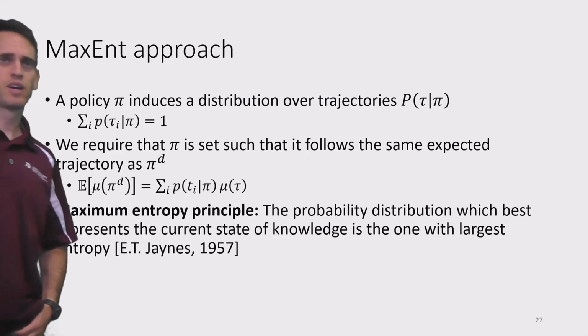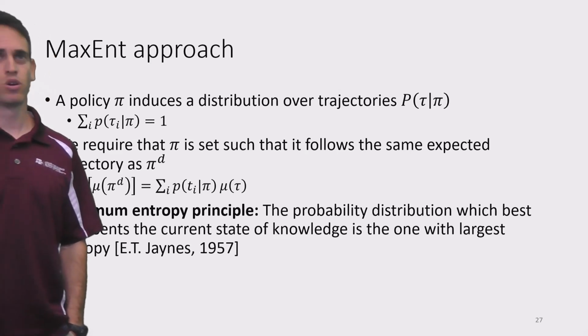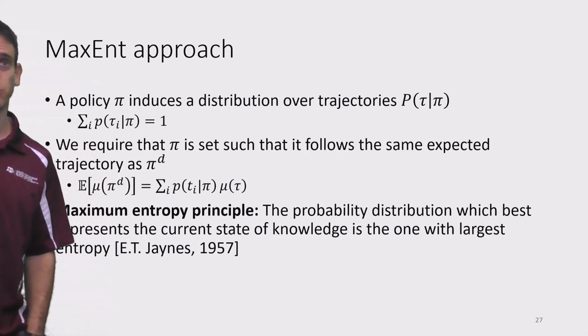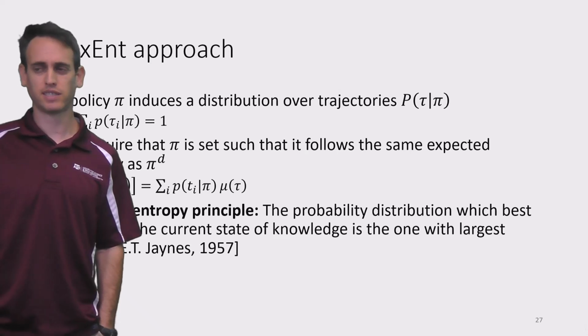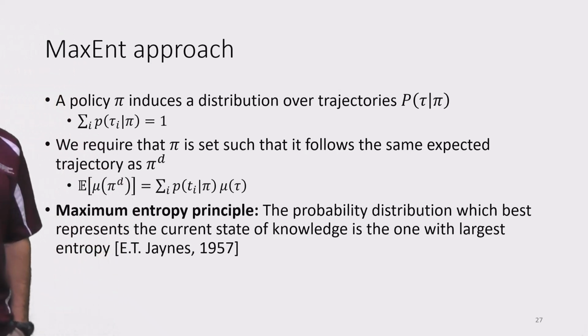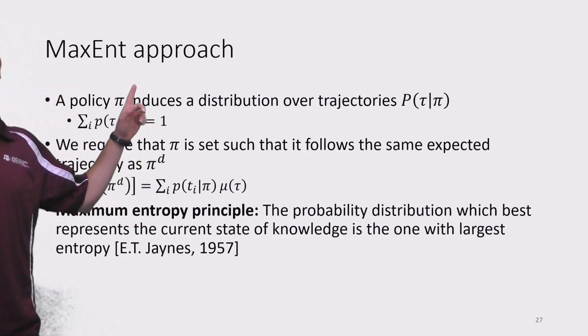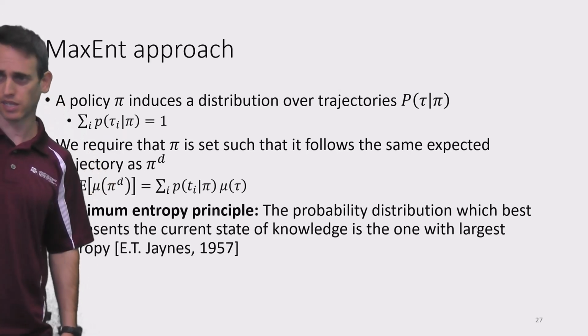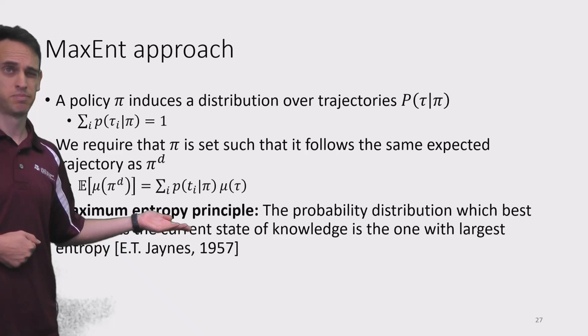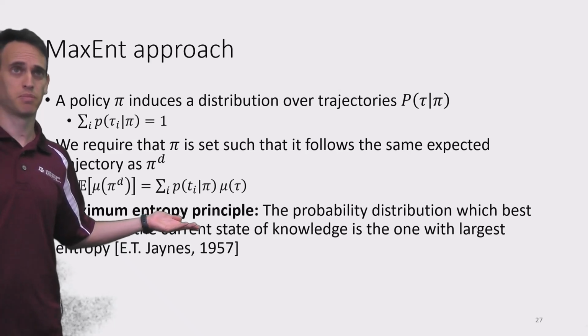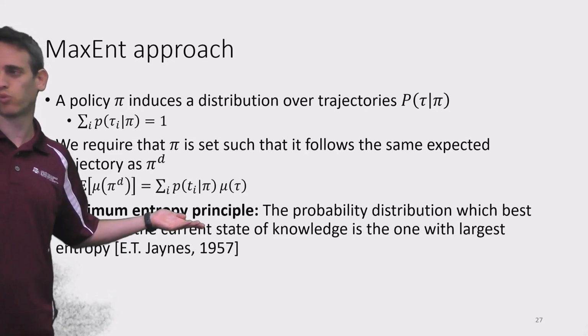Okay, let's look at another approach for performing imitation learning or robust imitation learning without assuming access to an interactive demonstrator, so only an offline set of demonstrations. This will follow the MaxEnt principle that we previously discussed, and we'll try to maximize the entropy over the trajectories that might be sampled from our given policy, the policy that we are training.